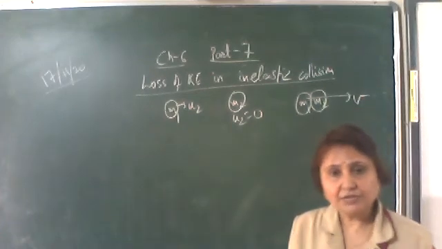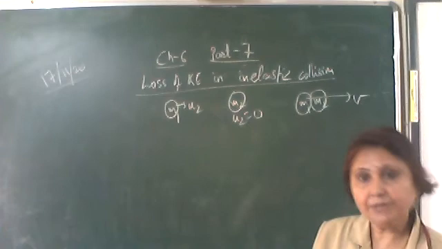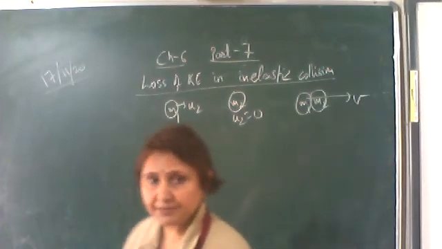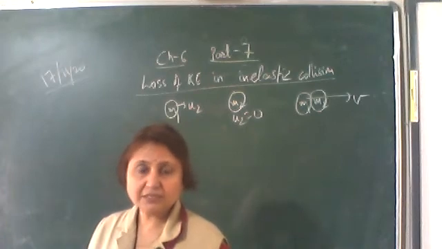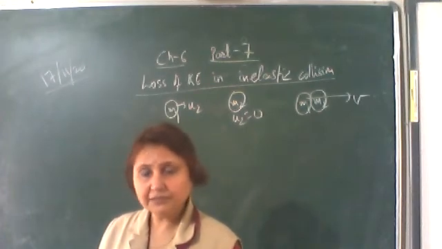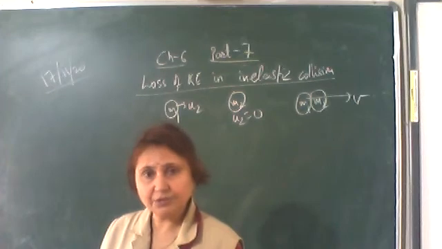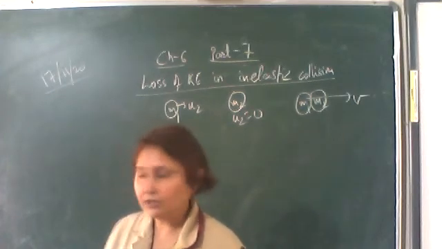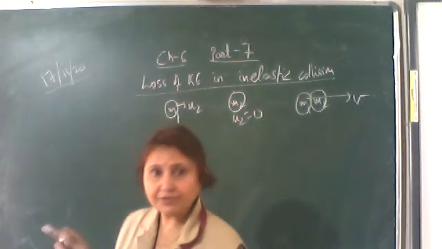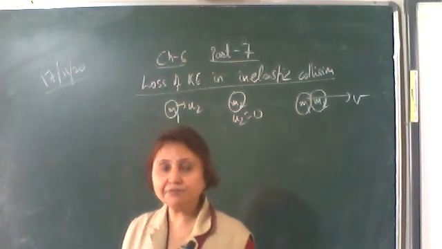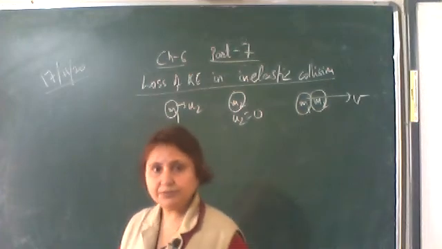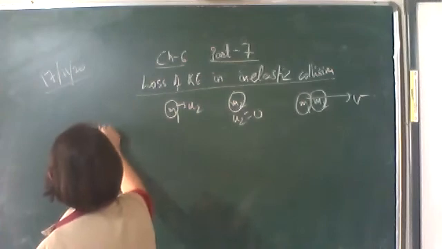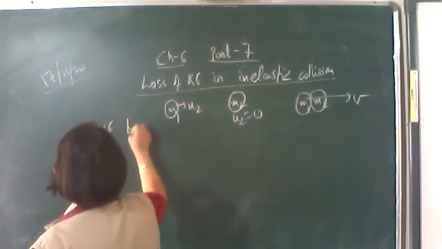Here we'll find the kinetic energy before collision and the kinetic energy after collision, then we'll subtract them. Obviously, the kinetic energy before collision will be greater than the kinetic energy after collision, because some part of the kinetic energy is converted into sound, heat or light energy. So this loss of kinetic energy will appear in the form of heat energy or any other form of energy, light energy, etc.